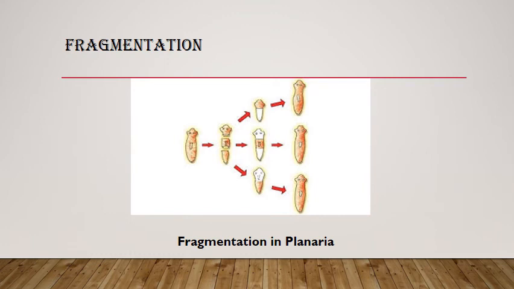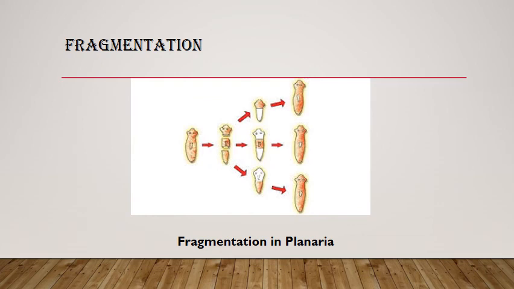Now next we have fragmentation. For the fragmentation process we can see it in planaria or hydra. In both animals we can see this process. Here we are taking the example of planaria. In fragmentation, first an animal breaks into two or more parts, and each part has a different part of the parent animal's body. First the parent animal breaks itself into two or more parts.